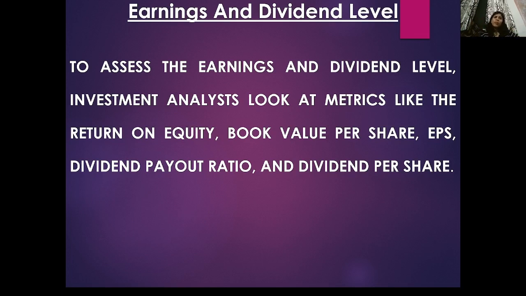And one more is the PB ratio, which is important, the price to book value ratio. So these things are very important: your EPS, earning per share, your PE ratio, price earning ratio, your PB ratio, price to book value ratio, and your debt equity ratio.